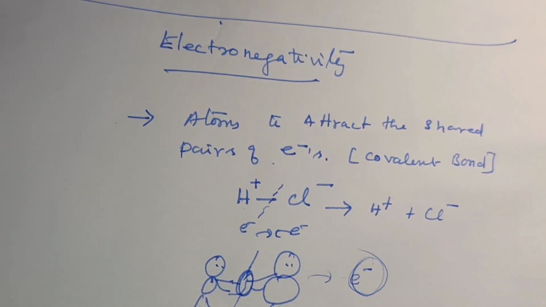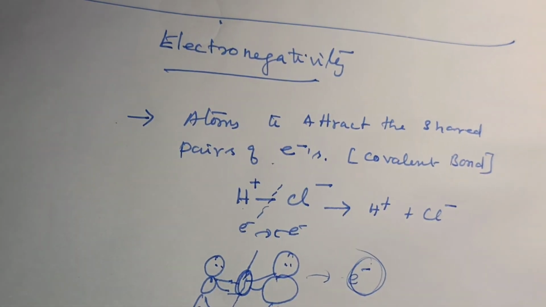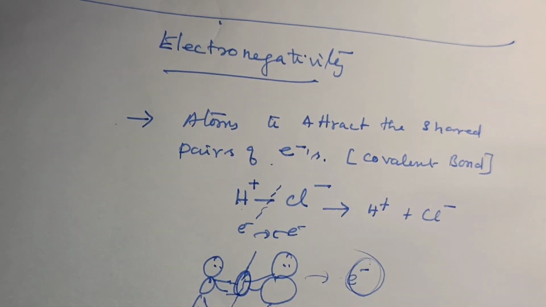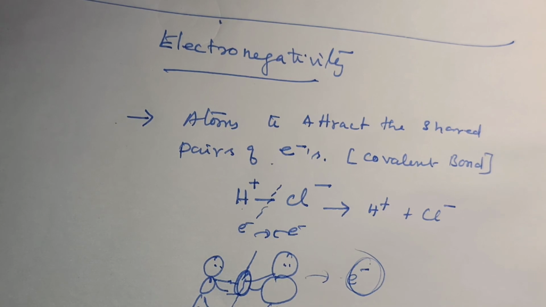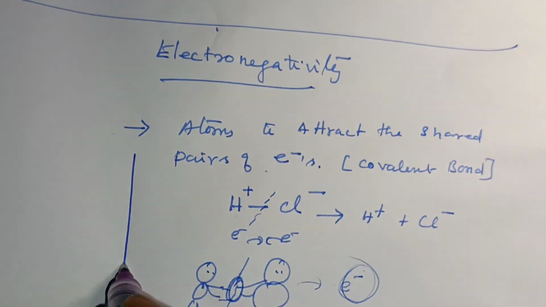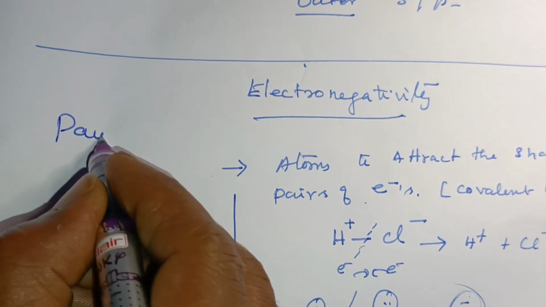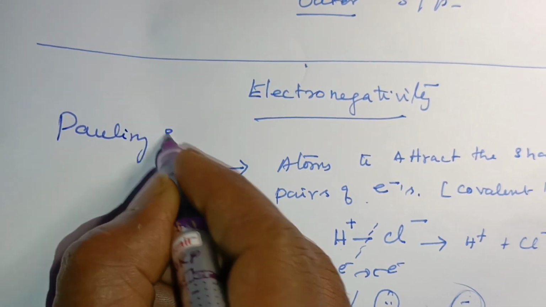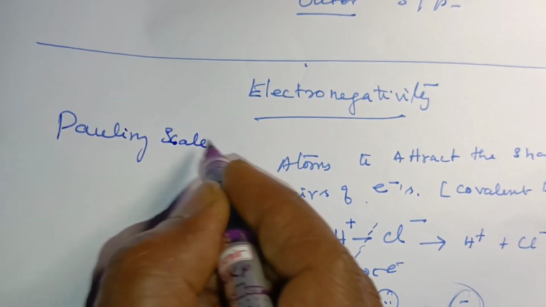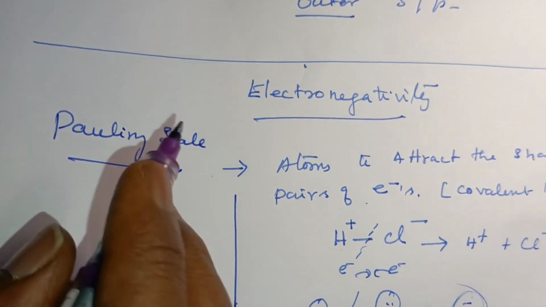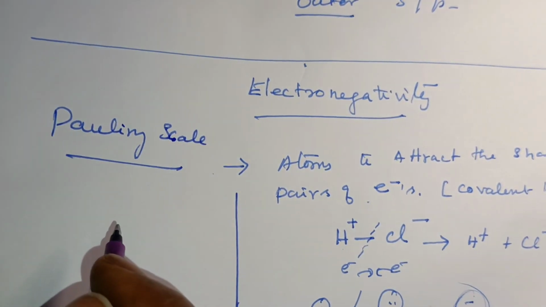These electronegativities are based on various experimental data like bond energy, ionization potential, electron affinity, and everything. The Pauling scale explains some important data of electronegativity.